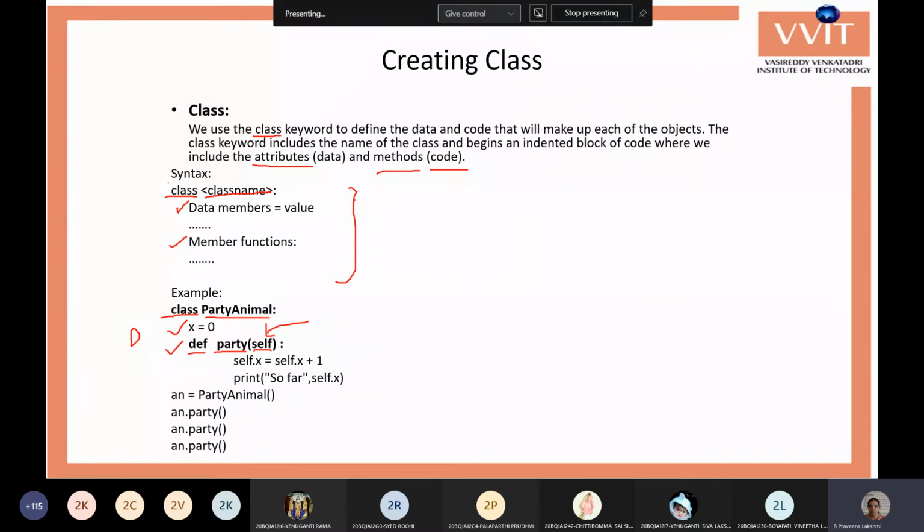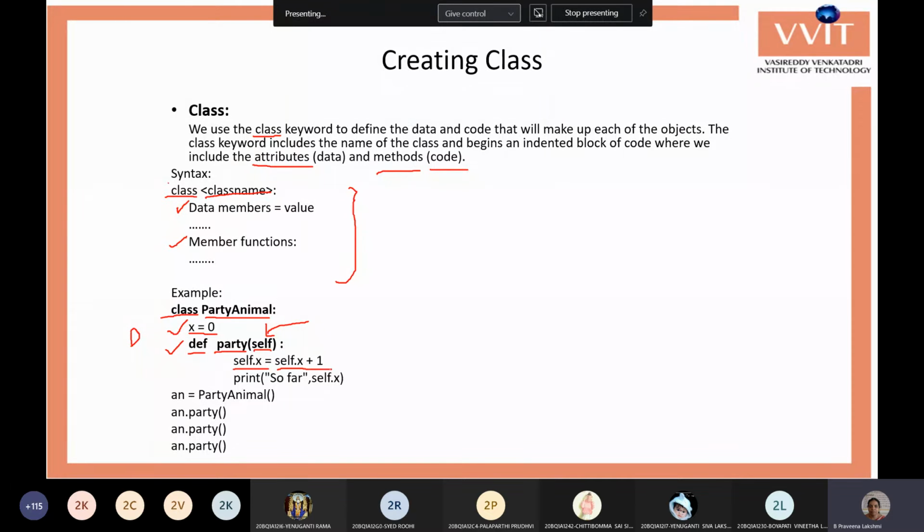Each and every function of the class has the first parameter as self, and after that we can give any number of parameters, but the first parameter must be self. The advantage of this parameter is to access any variables or functions of the class in that particular function. If I want to use the variables of this class, I require this self. So to use this x variable, I can use it as self.x,